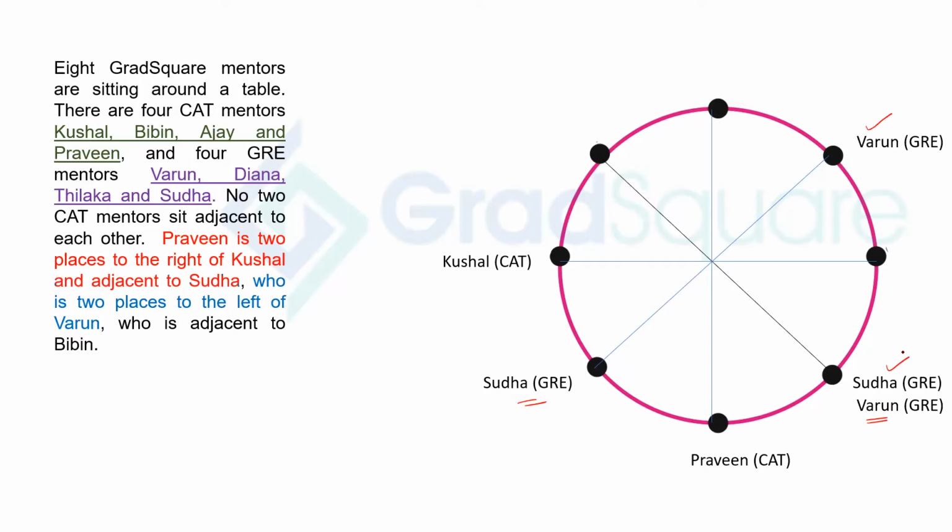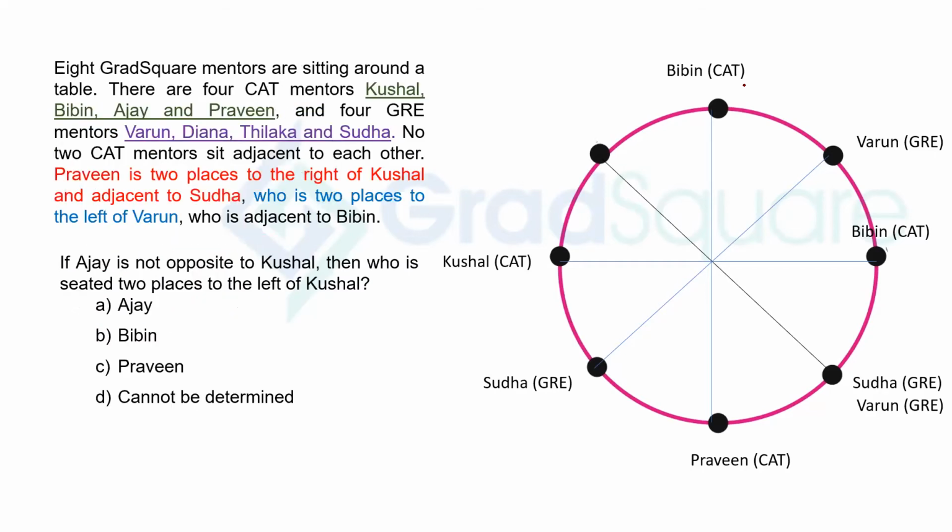Who is adjacent to Bibin? We know now that Varun is adjacent to Bibin. So Bibin in this case can only be here, and in this case, he can only be here. And we know Bibin takes that. Right? So this is all that you can do.